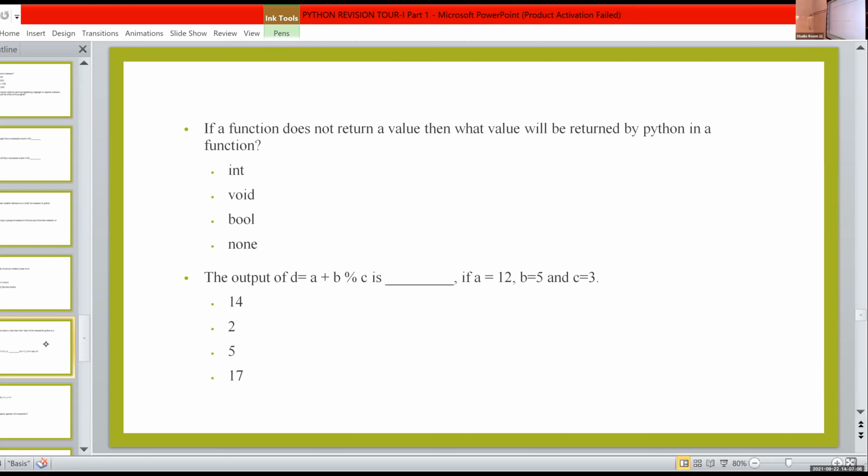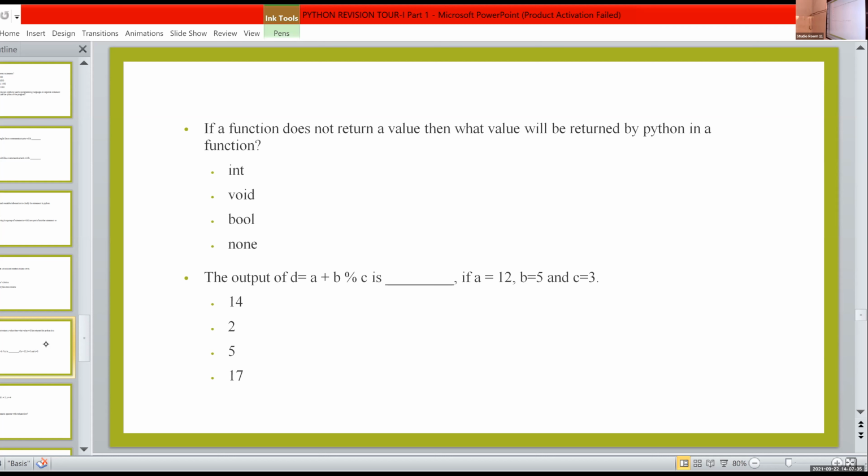Based on the function chapter: if a function does not return a value, then what value will be returned by Python in a function? It is not void. What is the answer? It is None.